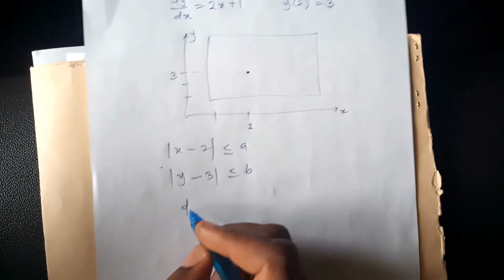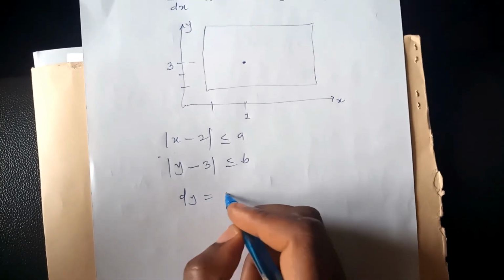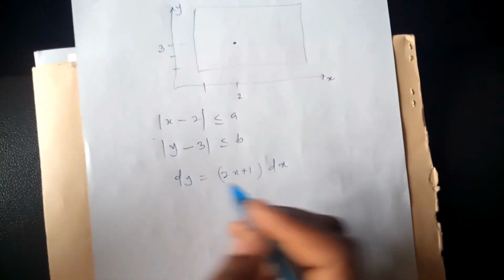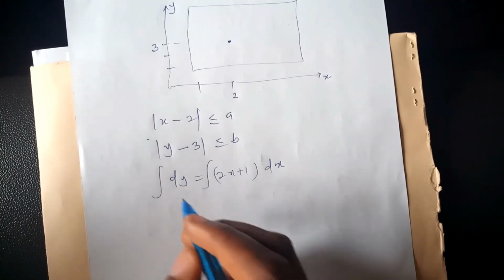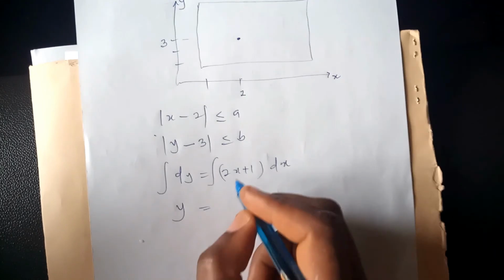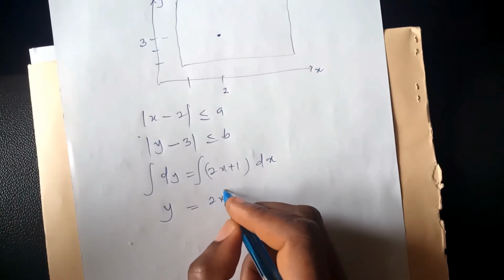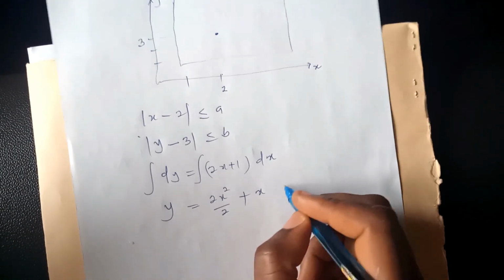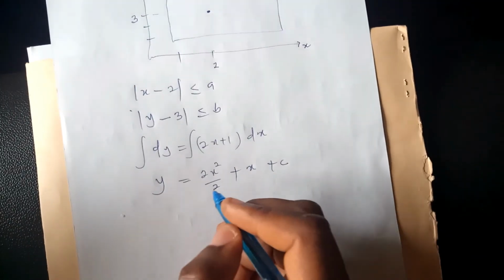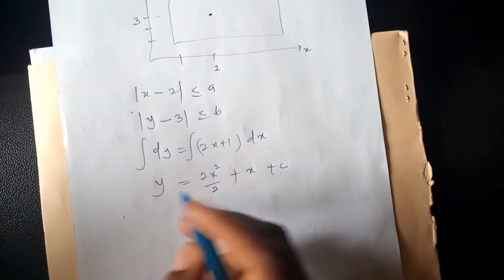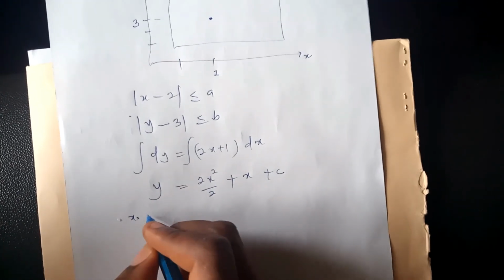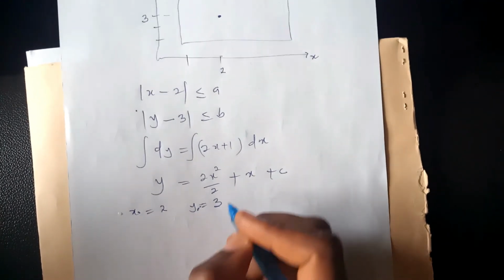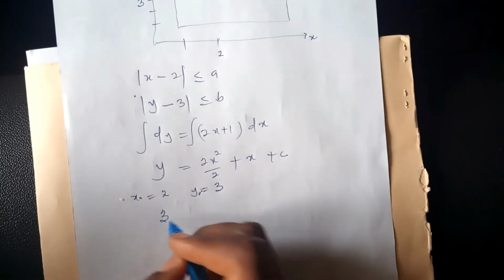How do we solve it? We can see now that dy is equal to 2x plus 1 multiplied by what? dx. Then the next thing is for me to integrate both sides. If I integrate dy, I will have y. If I integrate 2x, I will have 2x squared over 2. Then if I integrate 1, I will have x, then I will have my constant of integration. So how do I find c now? I'm going to find c using the point x naught equals 2, then y naught is equal to 3.